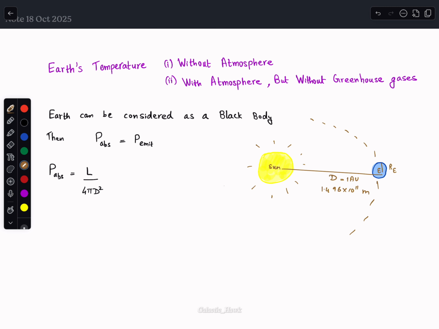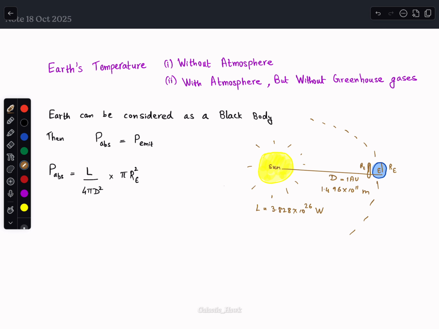Now this is the energy that is reaching a unit area. So what is the total energy that is received on earth? Also, not the total earth surface is exposed to sunlight. So we consider a circular disk of radius same as the earth's radius, RE, in front of the earth. The total amount of energy passing through this disk reaches the earth. So if we multiply L by 4 pi d square with the area of this disk, we get L by 4 pi d square into pi RE square, and the value of L is 3.828 times 10 raised to 26 watts.